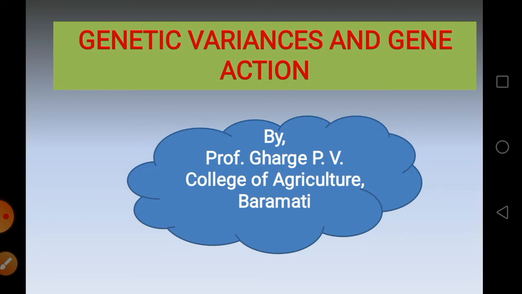So who is responsible for causing this variation? Either a change in the genetic constitution or the environment plays a role here, and thereby you will see differences within the individuals of the same population.